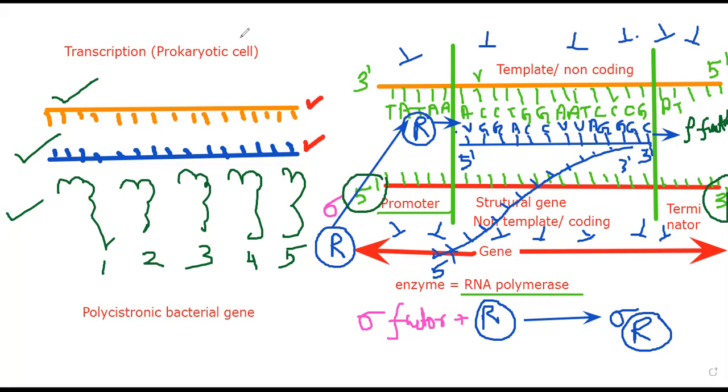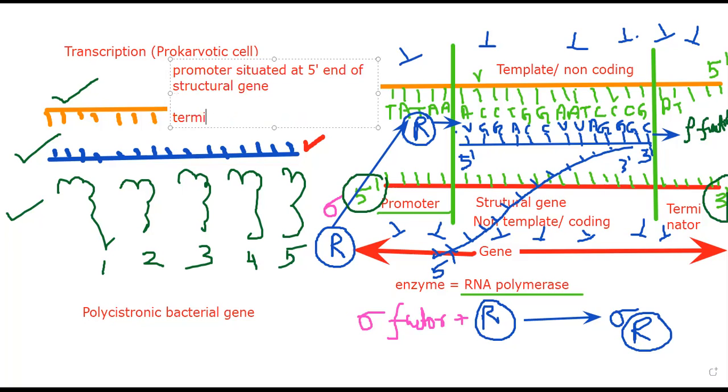No. Always remember, the promoter is situated at the 5' end of the structural gene, and the terminator sequence is situated at the 3' end of the structural gene.